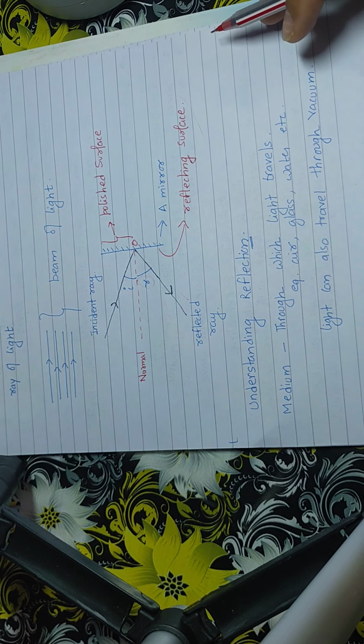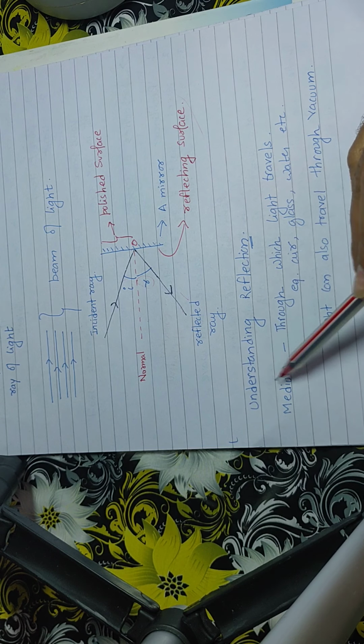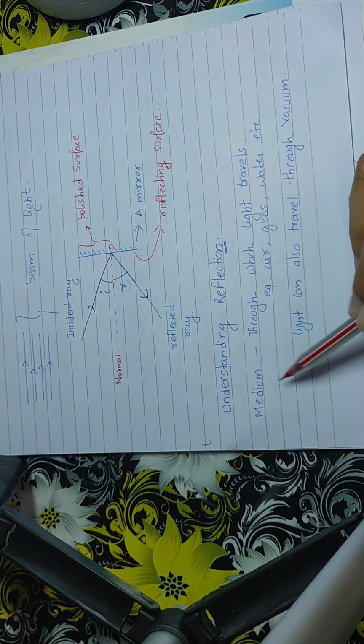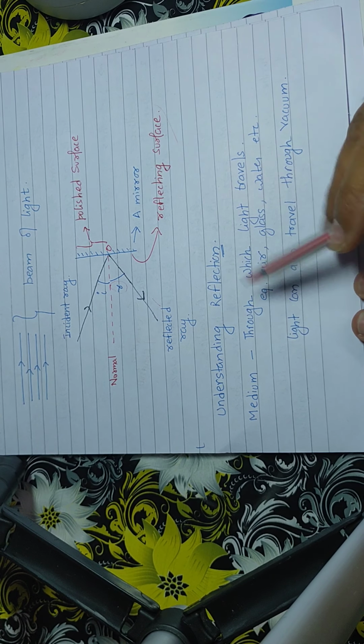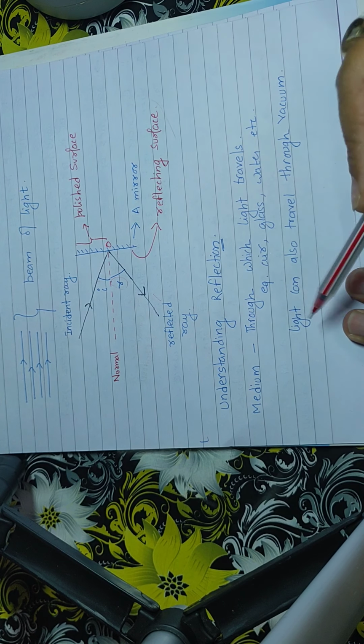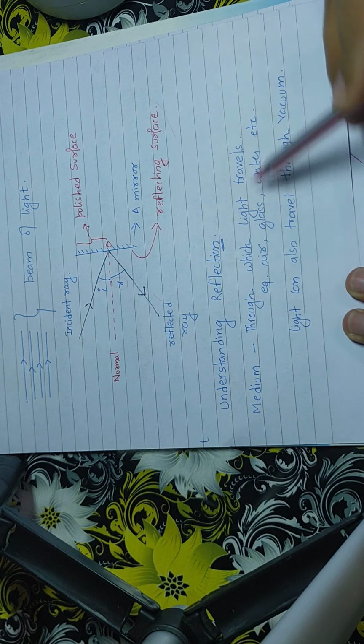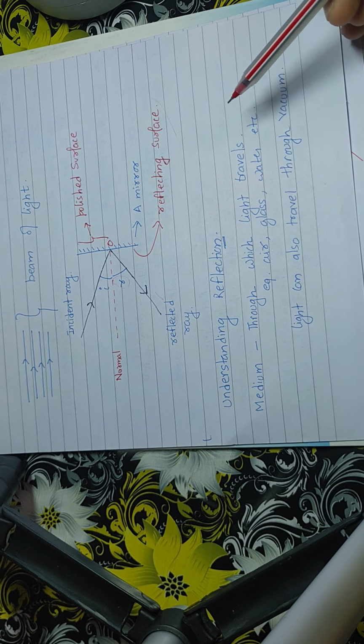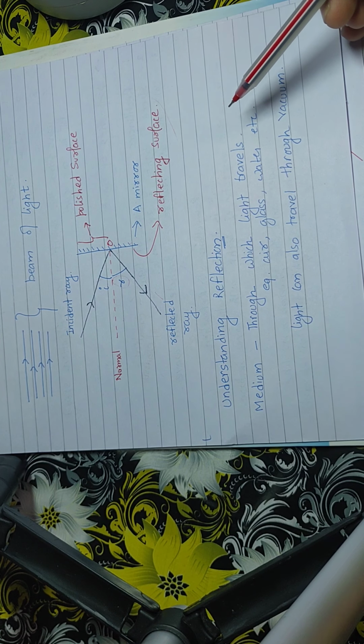Let's understand reflection. In this there are certain terms that we will understand first. Medium is that through which light travels. For example, air is a medium through which light is traveling. Glass, water, these are all materials, media through which light travels.